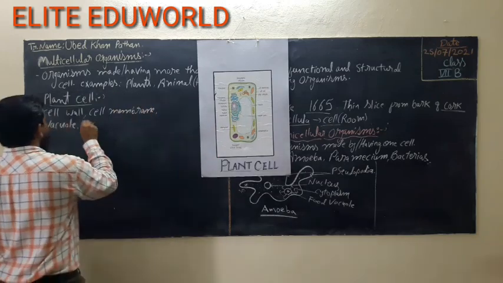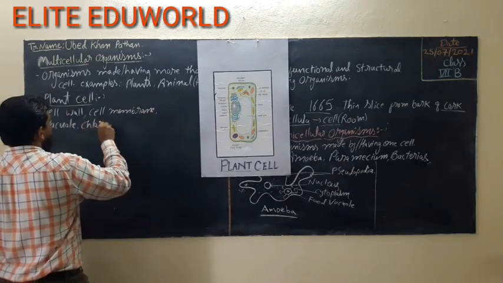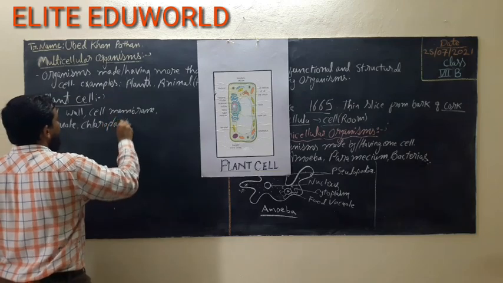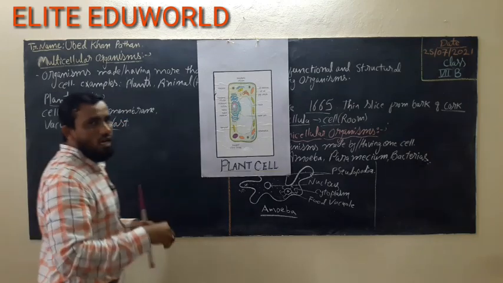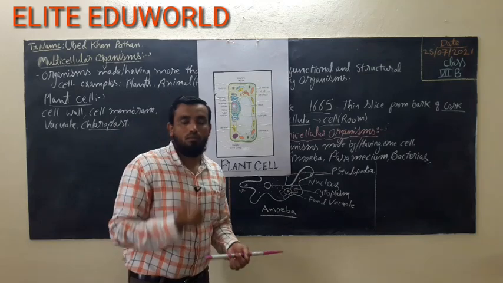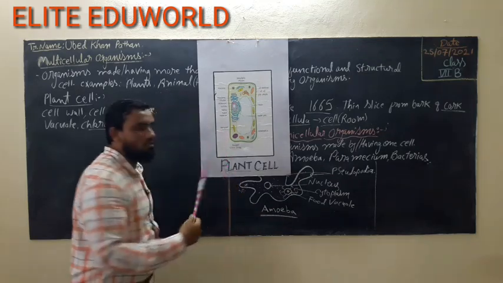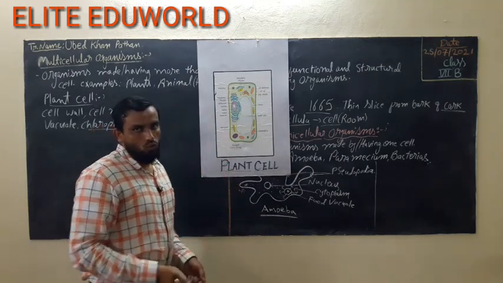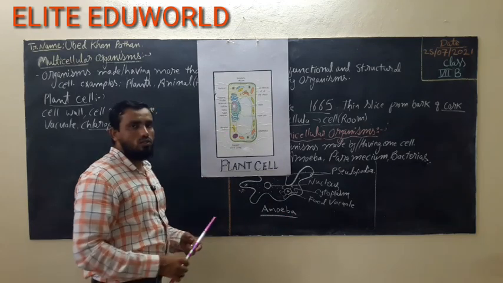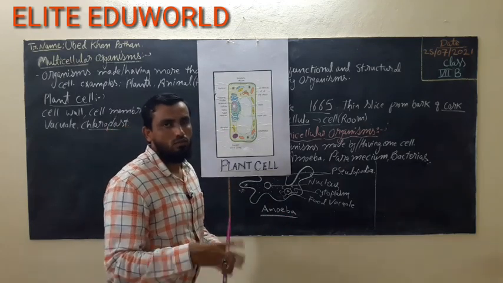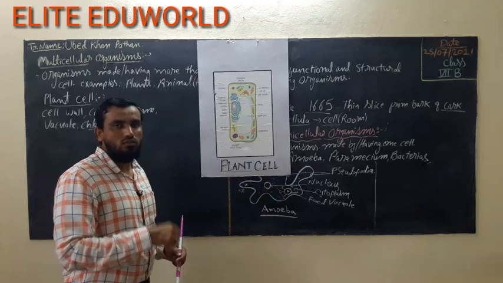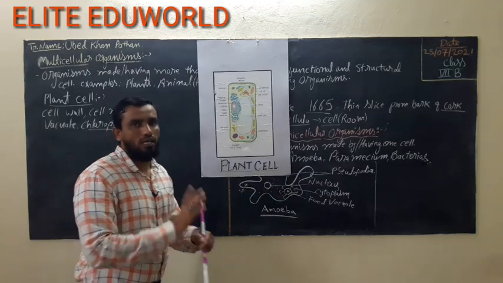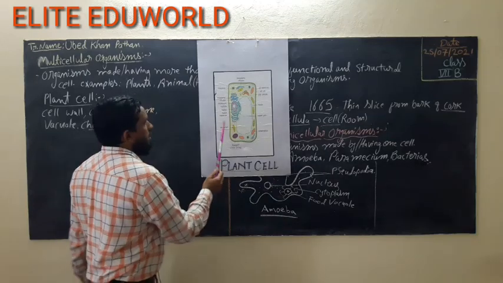This is the chloroplast. With the help of the chloroplast, the plant can trap solar energy, light energy, and convert it into glucose. That is why the plant can make food by trapping sunlight and do photosynthesis. Animals cannot do that because we don't have chloroplasts.